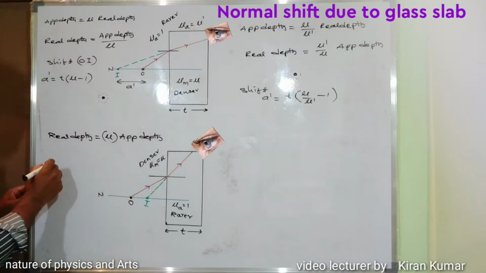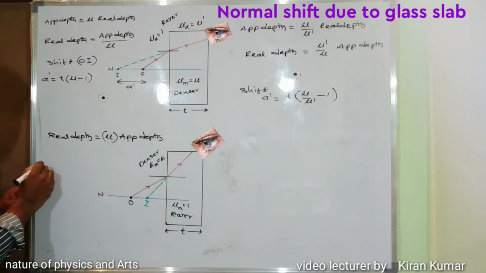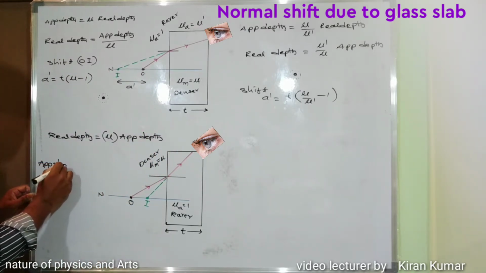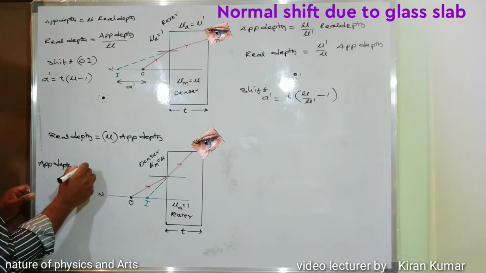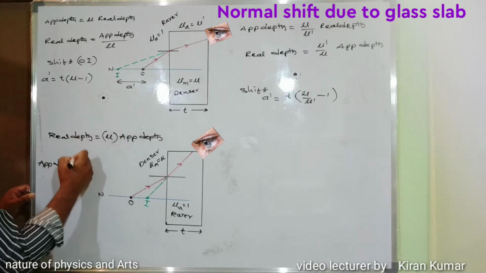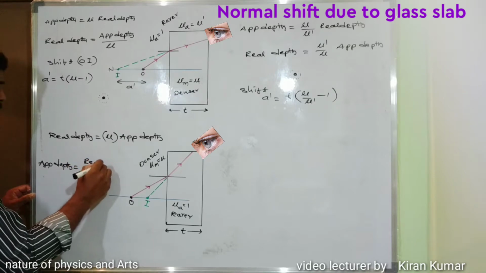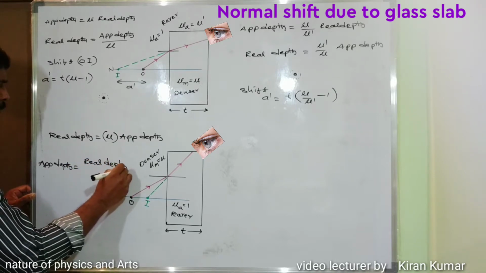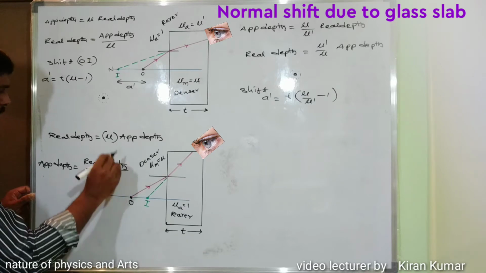Now the apparent depth formula: apparent depth is equal to real depth divided by refractive index.